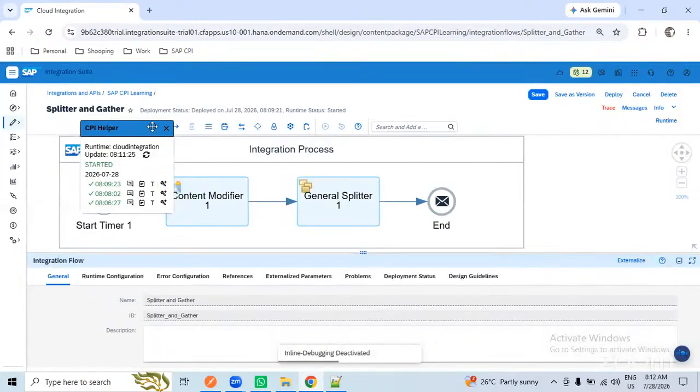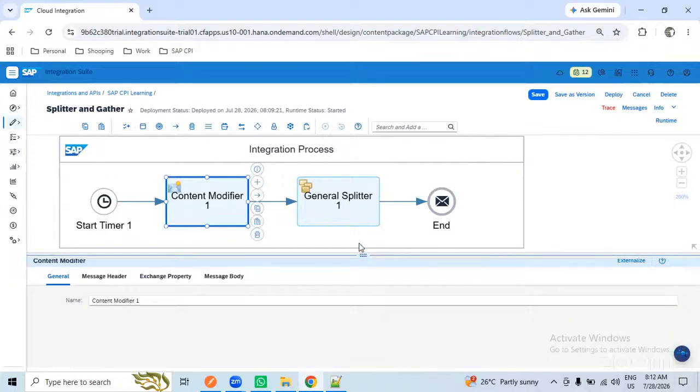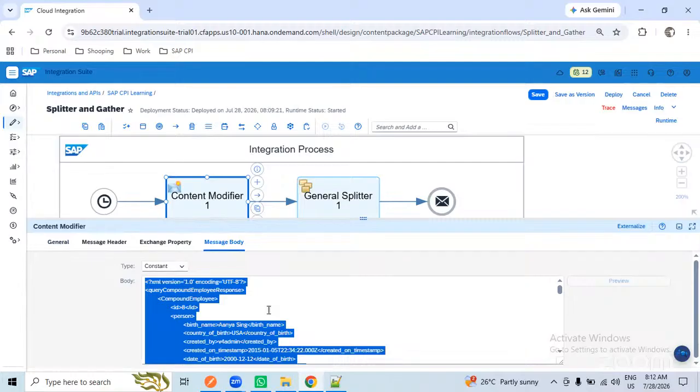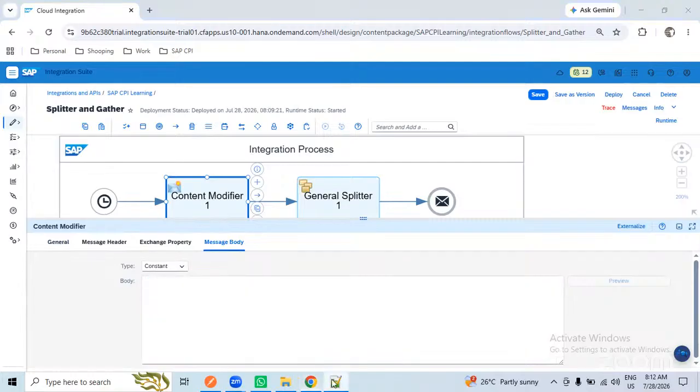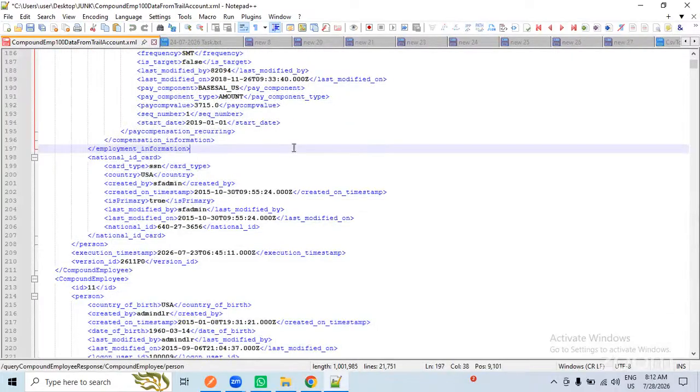So I'm closing the trace now. One more splitter we will use. I mean, in the splitter itself, there is one more condition. So now I will go with 100 employee data. So I will copy this one.